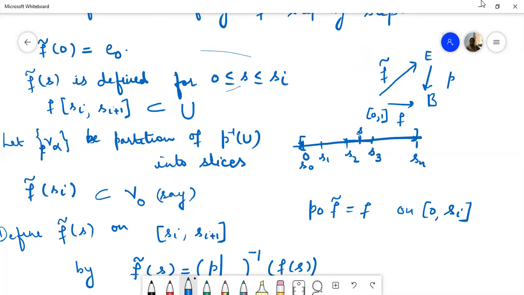So that point has exactly one point in the space V naught, which is the inverse image of this point here. So we define F curl at this point S to be that point in the space V naught.